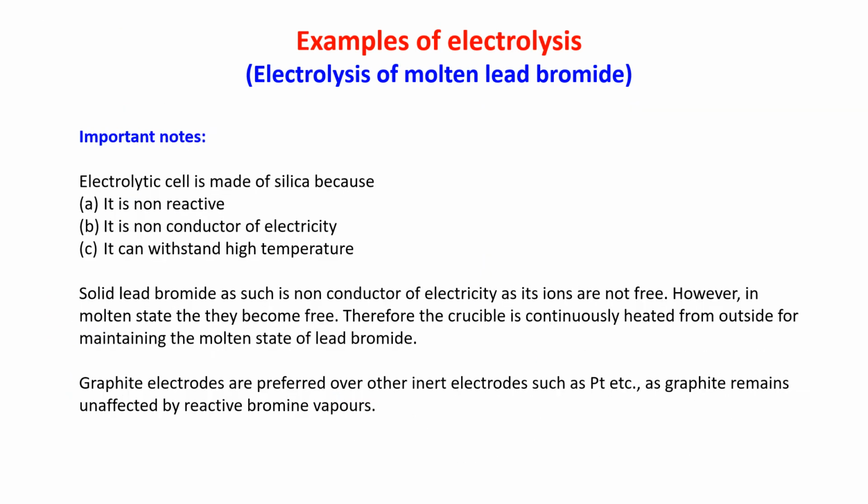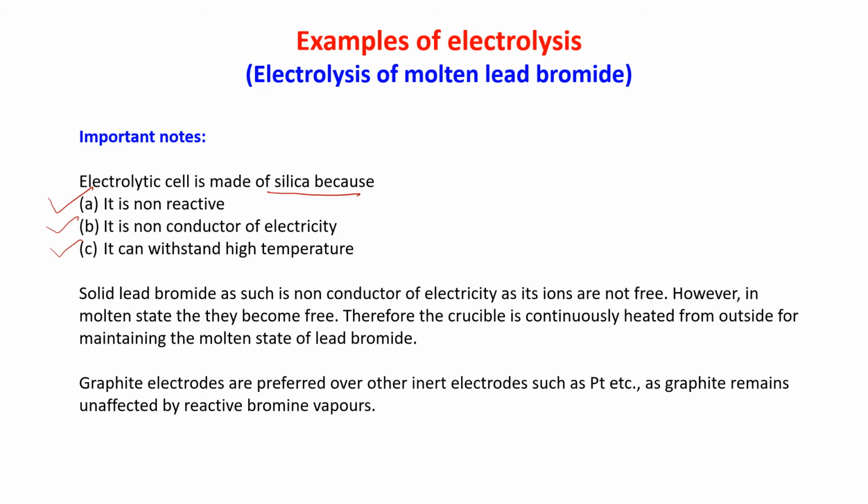Now important notes. The electrolytic cell is made of silica. Why? Because it is non-reactive, it is a non-conductor of electricity, and it can withstand high temperature, and that is why we are using silica. Solid lead bromide as such is a non-conductor of electricity as its ions are not free.